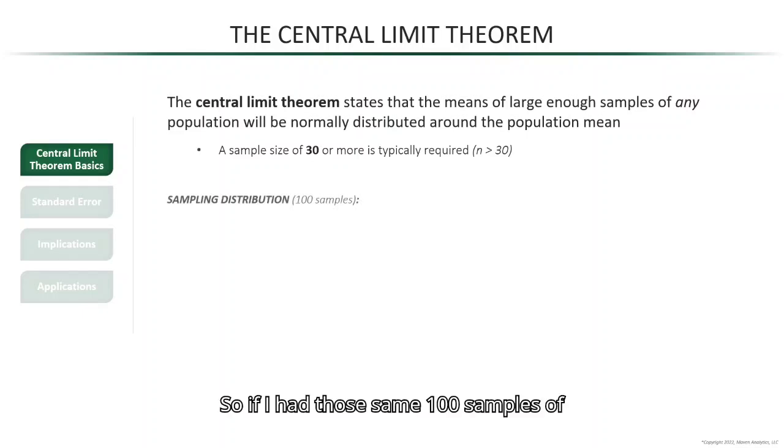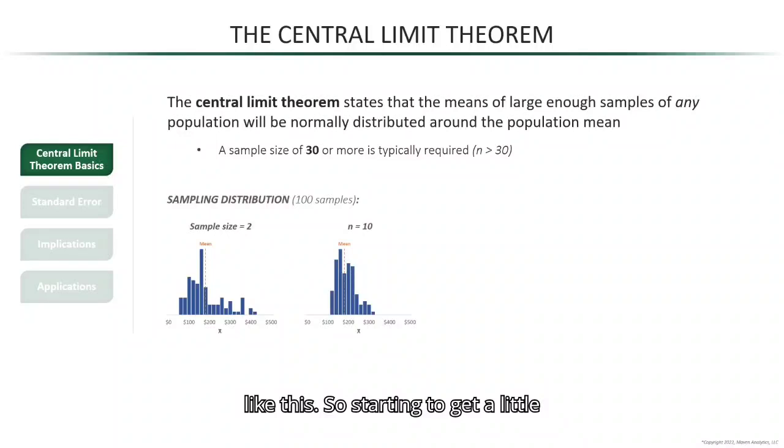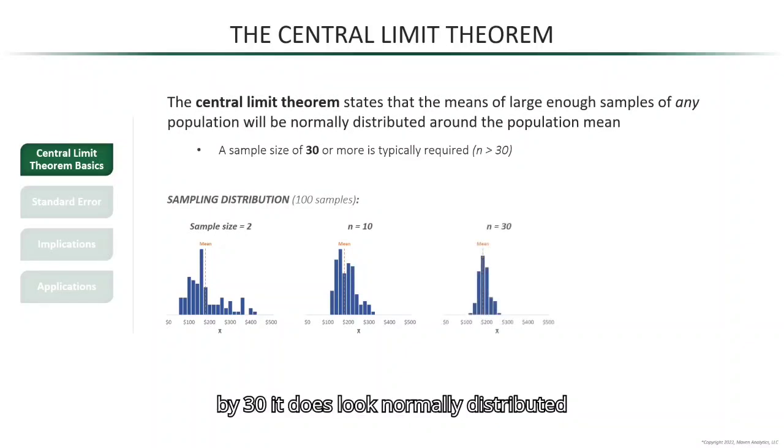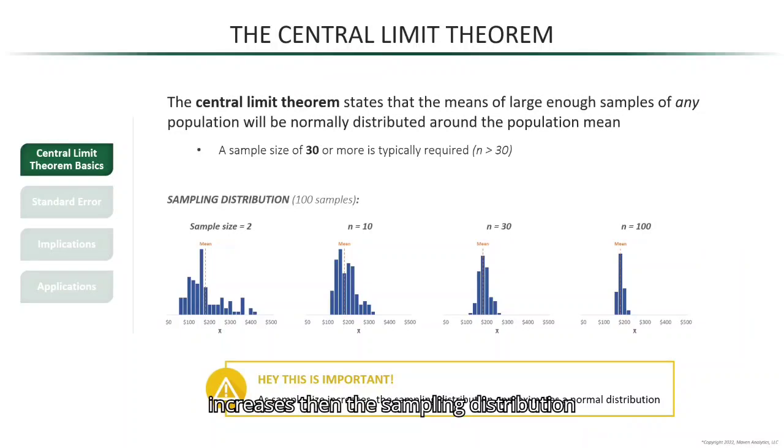So if I had those same 100 samples of Airbnb prices, but with a sample size of 2, well then the sampling distribution would look like this. Not really normal, but if I increase it to 10, it would look like this. So starting to get a little closer to a normal distribution. And then by 30, it does look normally distributed, and even more so at 100. So key takeaway here, as sample size increases, then the sampling distribution approximates a normal distribution around its population mean.